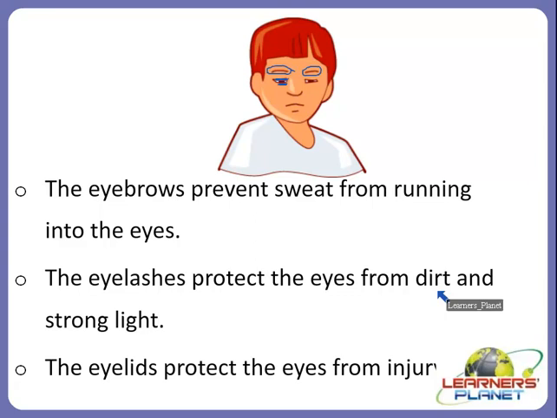So these are also very necessary. Another very important feature of the eyes is the eyelids. Eyelids protect the eyes from injury, right? So you can imagine that these are some of the very important features which protect our eyes from sweat, from dirt and strong light, and even from injury.